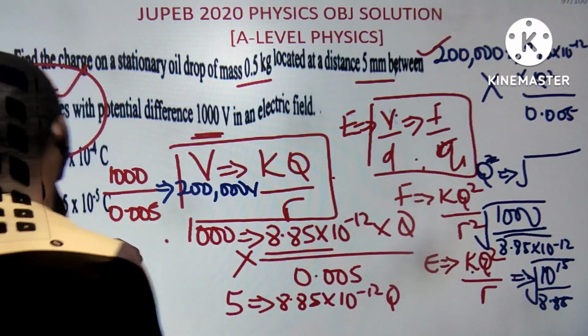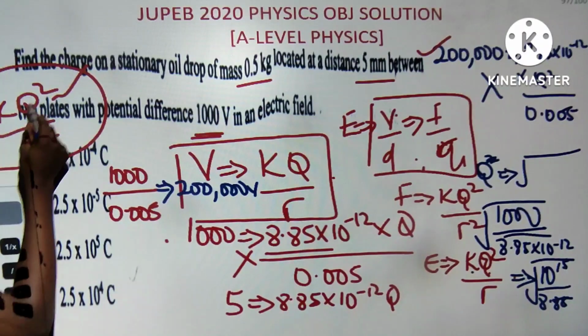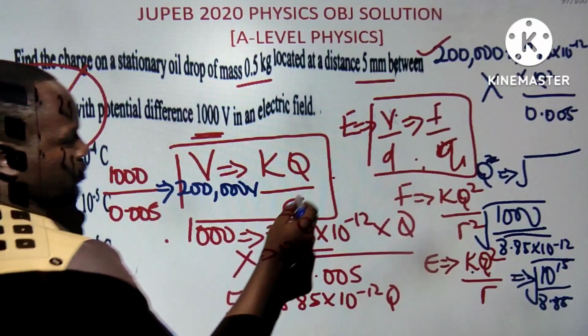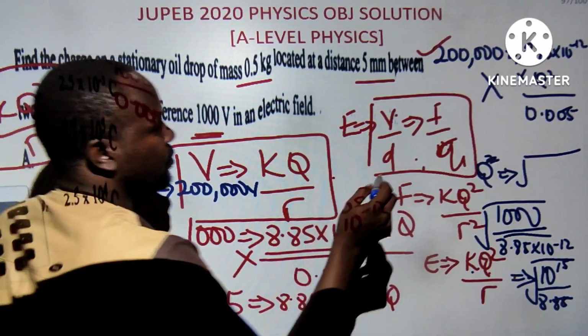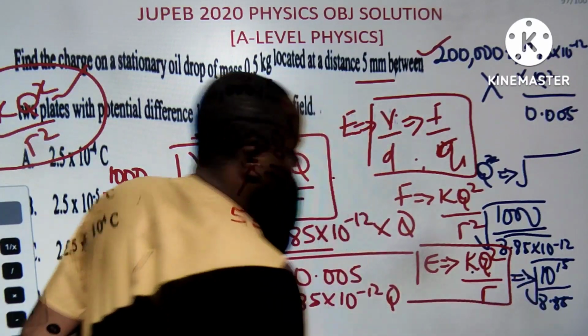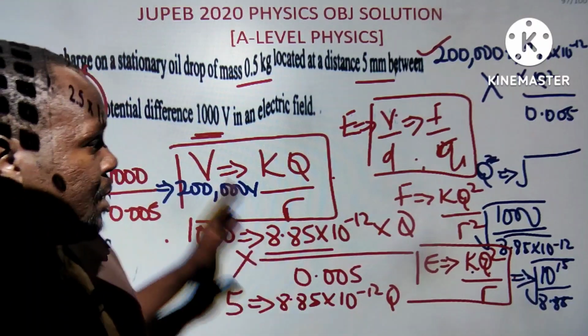So if E is F over Q, that is how they come about the question. We cancel Q here. That's what that formula is: E equals KQ over R squared. So use this one directly and tell me the answer in the comment section, because that's the only one I believe the answer should be there.